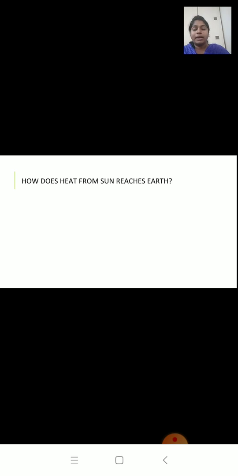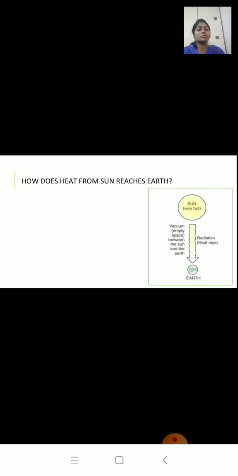Now we know that the sun, you can see in this picture, is very far away from us. And there is a vacuum between the sun and earth. Even then the heat from the sun reaches the earth. Now this heat cannot take place by conduction or convection, because conduction and convection both require a medium. And we know there is vacuum between sun and earth. So definitely the heat from the sun reaches the earth by the process of radiation.